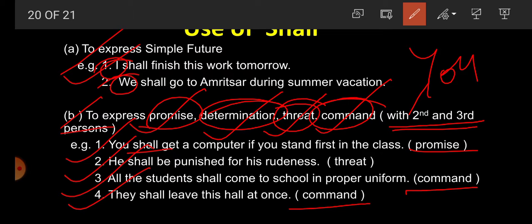So student, we have got here that shall is used to express simple future, and shall is used to express promise, determination, threat, command with second or third person.